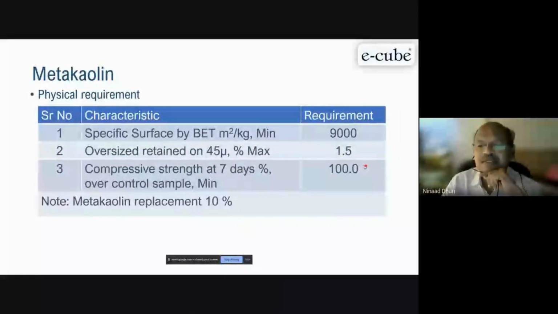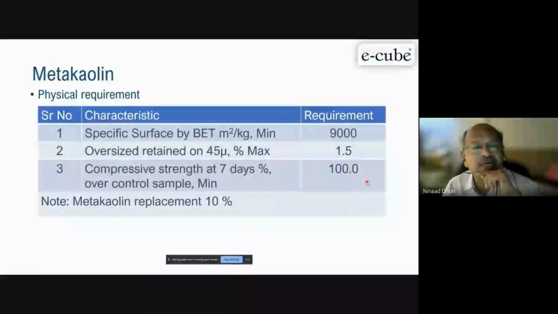It is 100% with the control sample. Replacement level 10%. Even if you replace 10% of OPC, you should achieve 100% strength. That is the minimum requirement.